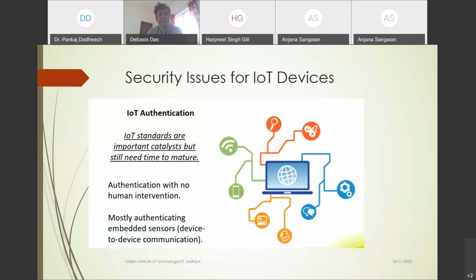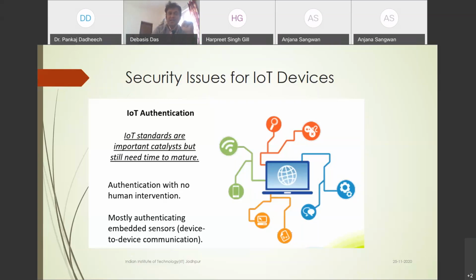In our case, when you want to buy some IoT devices, you have to register online using your user ID and password, generate one key, and through the key you can communicate with each other. So in IoT authentication, this is also important. When we authenticate the user, the user ID and password alone are not a suitable input; we can include some more parameters, which increase the authenticity of the IoT devices.